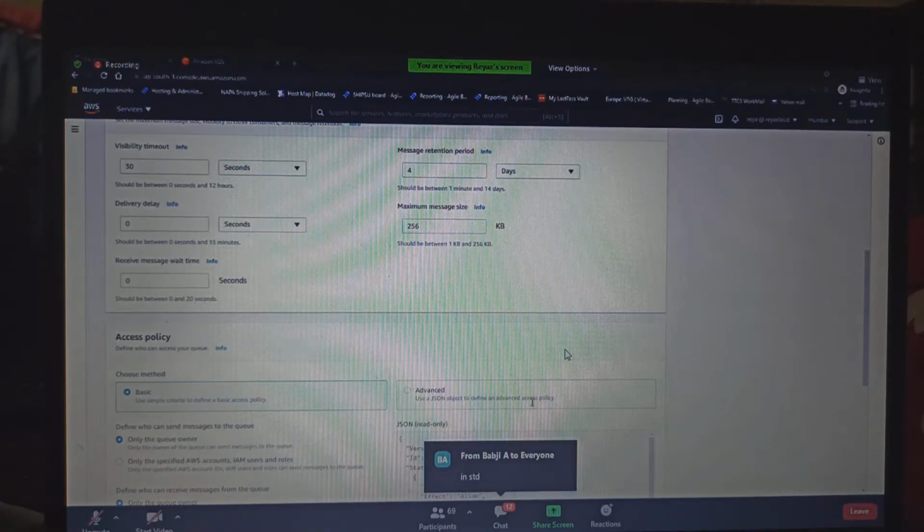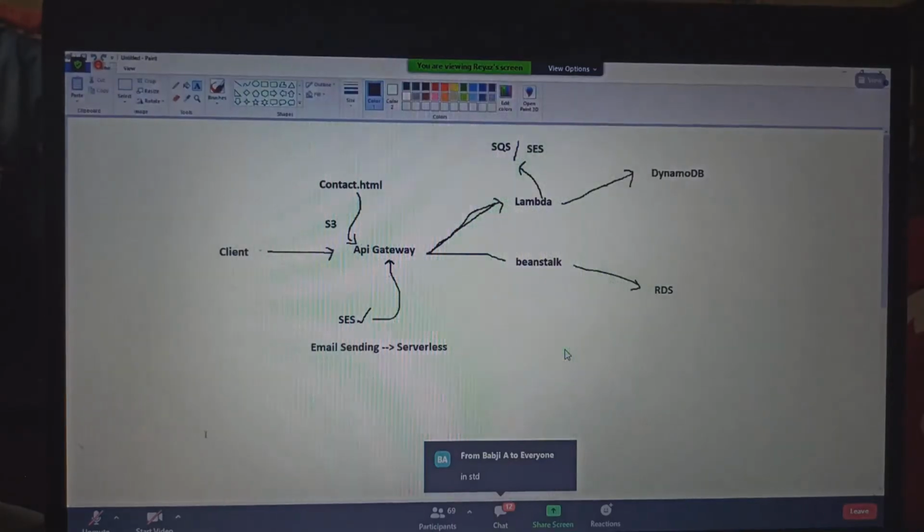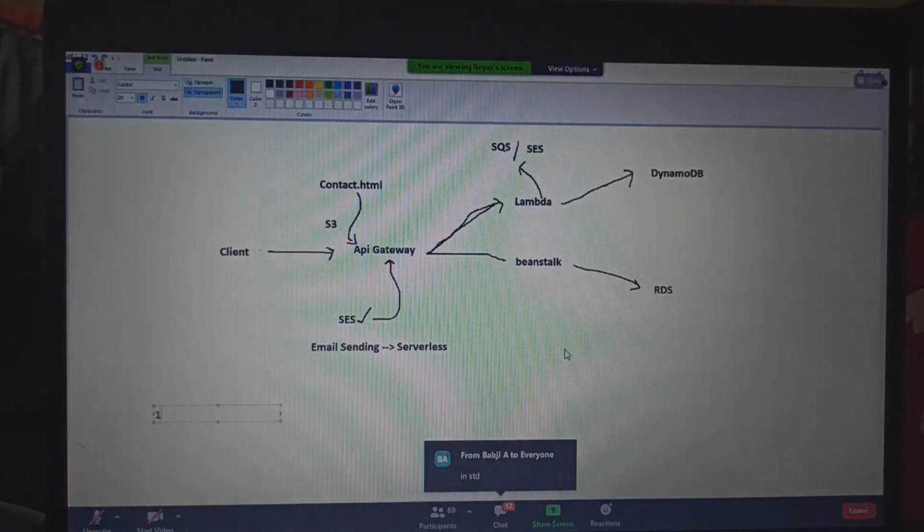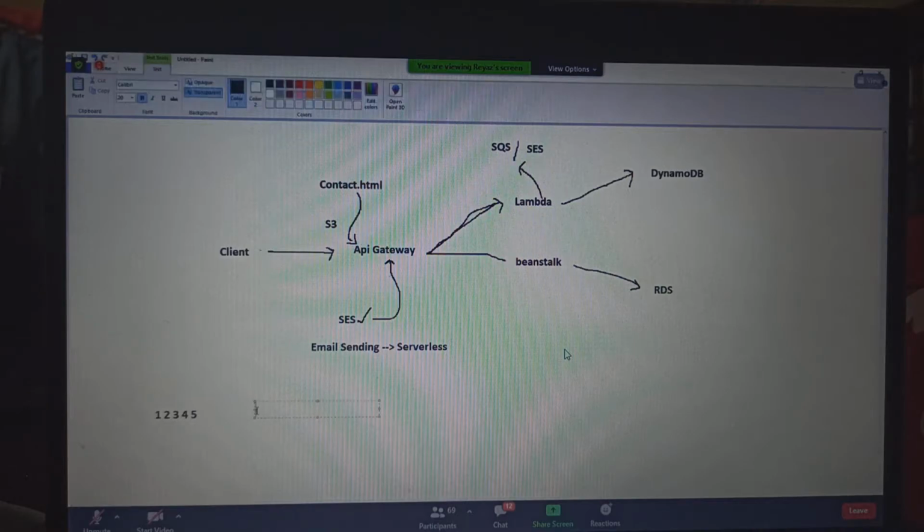Best effort ordering, yeah. Best effort ordering means, let's say the producer has sent a message like this: 1, 2, 3, 4, 5. By the time it reaches the queue, it arrives like this.